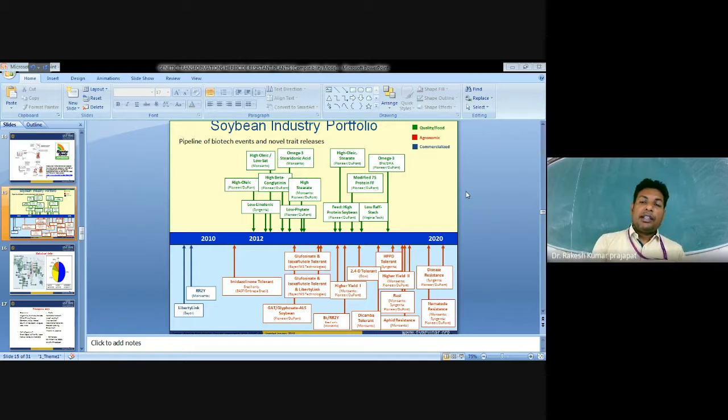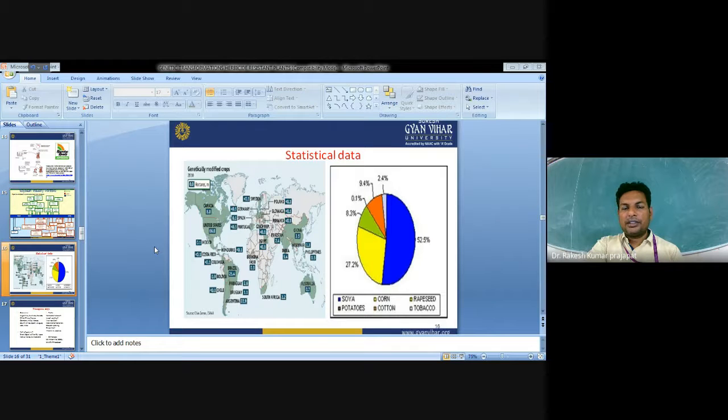And if you talk about the agronomic traits, you can see here glufosinate tolerance, glyphosate tolerance, BT-RR2Y by Monsanto, dicamba tolerance, different types of herbicide resistance, disease resistance, nematode resistance, and aphid resistance. This crop variety has been developed by the soybean industries.